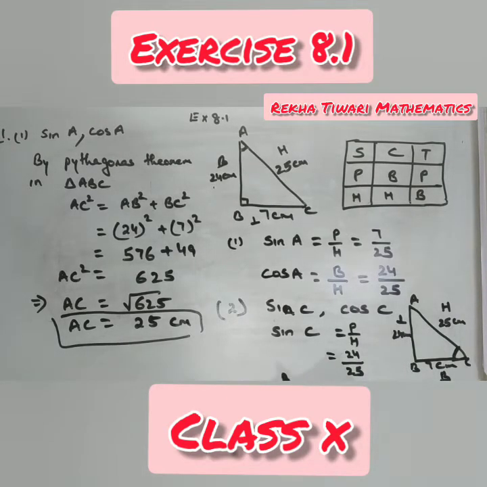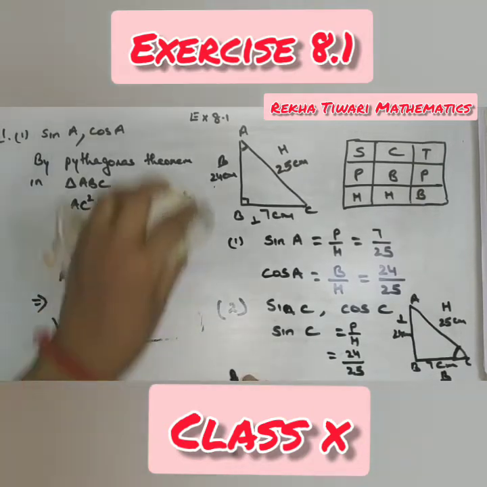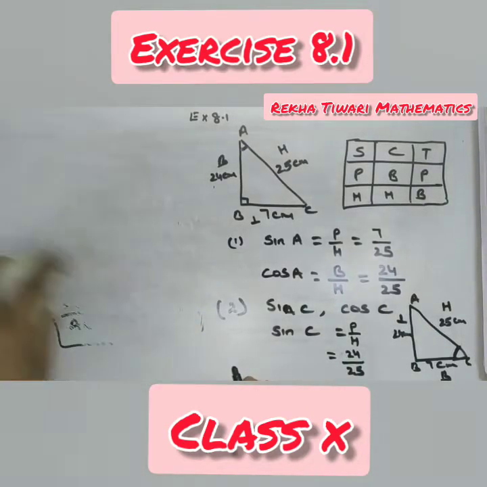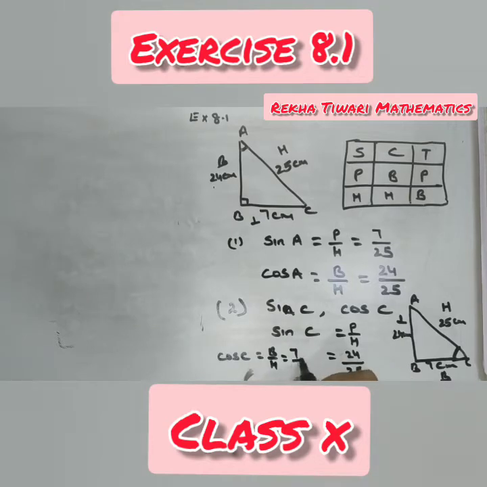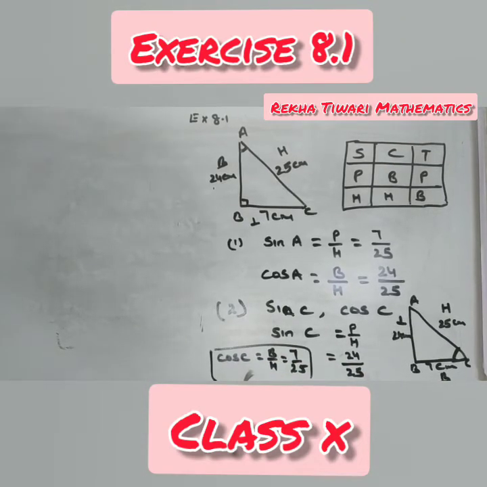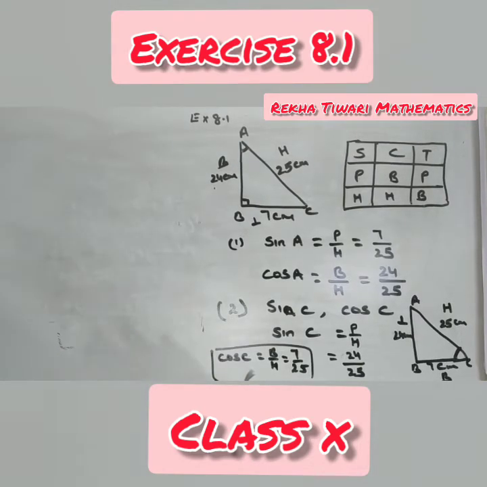Similarly, find out cos C. So cos C will be, look here, I will write here only. Cos C is what? Cos C is B by H. How much is B given to you? 7. And how much is H given? 25. So this is cos C. I hope it is clear.